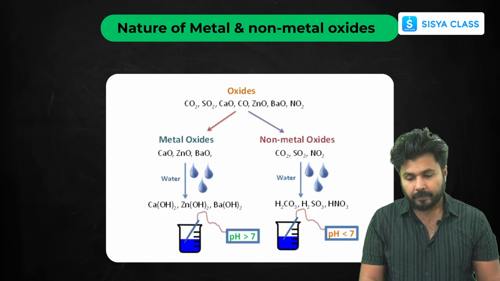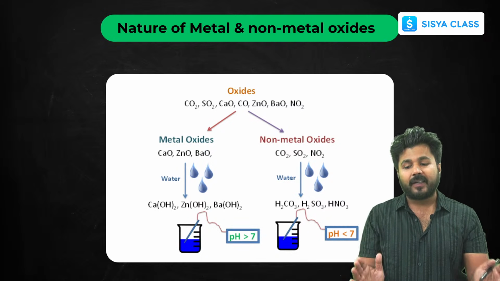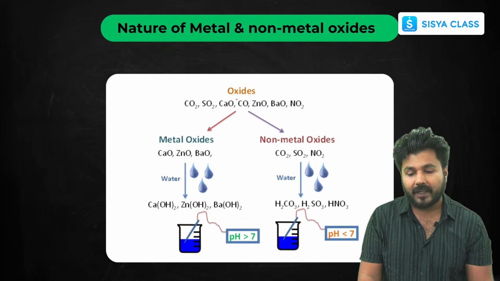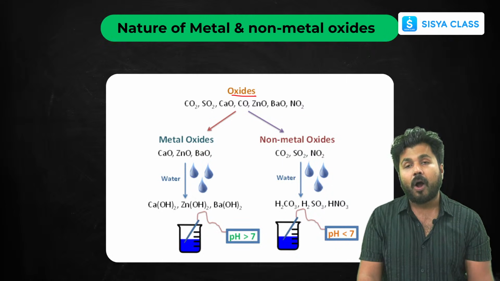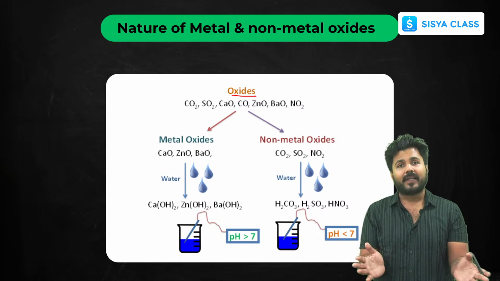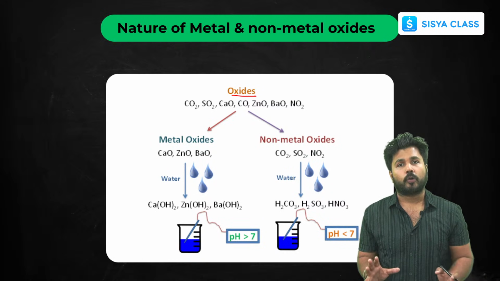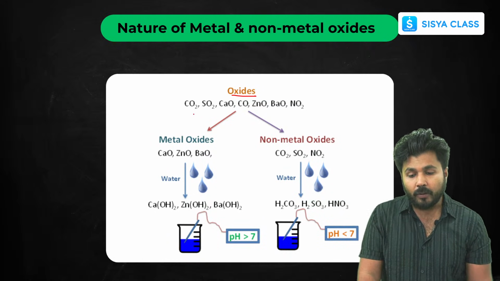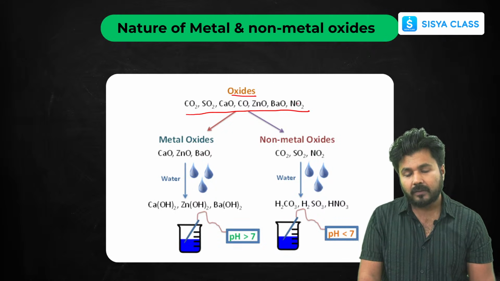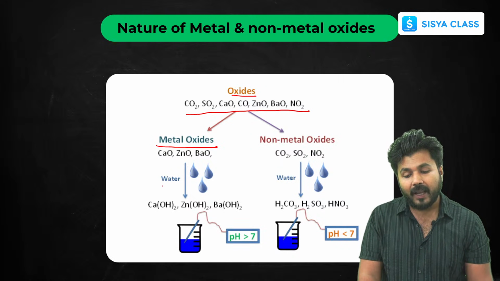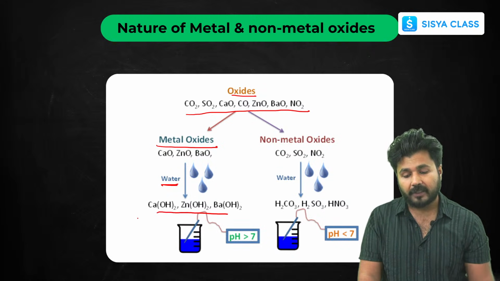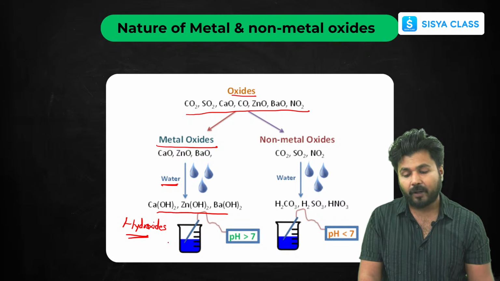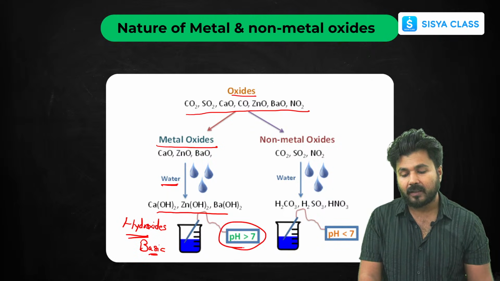Next, I have combined metal oxides and non-metal oxides in one slide to make it clear and easy for all of you. After the class, if you find some slides very important, you can note them down and make your notes also, for last time revisions. I have given examples of some oxides, which are combinations of metals and non-metals. Metal oxides, when they react with water, form hydroxides and mostly they are basic. That's why I have mentioned the pH will always be greater than 7.